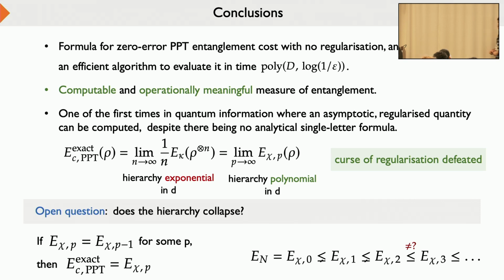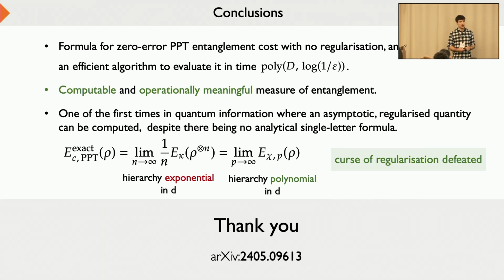But I want to stress one thing: even if this is true, it doesn't really improve the computability much, because we already have a polynomial algorithm for computing the cost. It would just be aesthetically nice to show. So with this, I thank you very much.